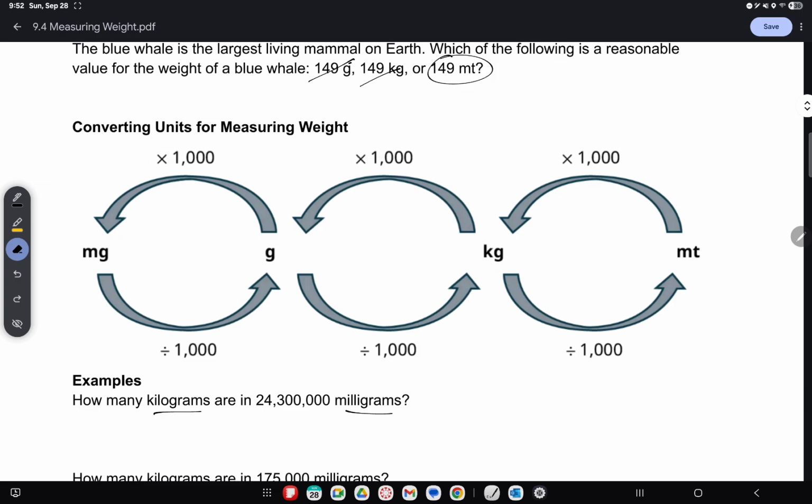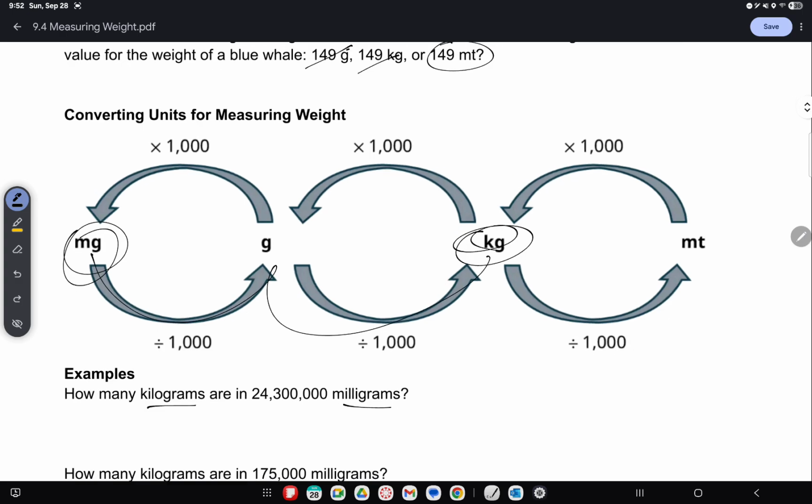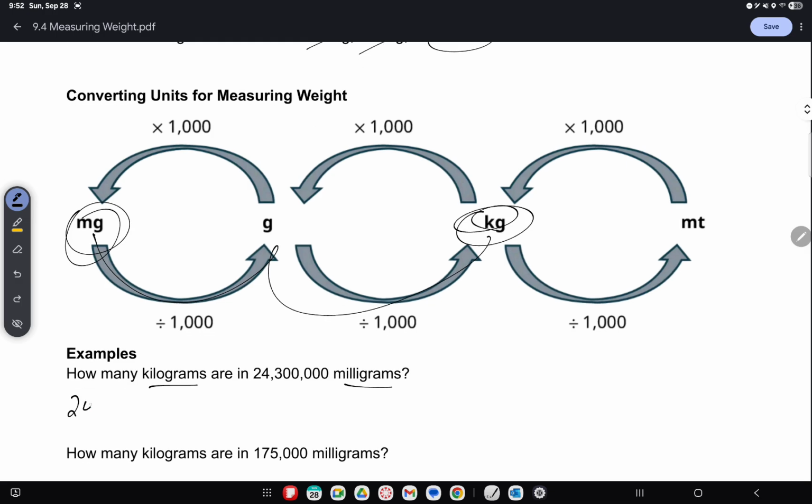We have it in milligrams and we want to go to kilograms, milligrams to kilograms. So either way, the jump is still twice. We're going to divide by 1,000 twice. So 24,300,000 divided by 1,000 twice, which is going to give 24.3 kilograms.